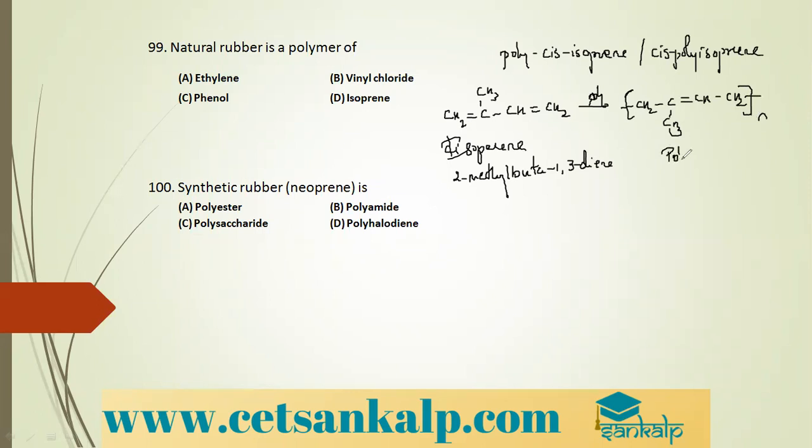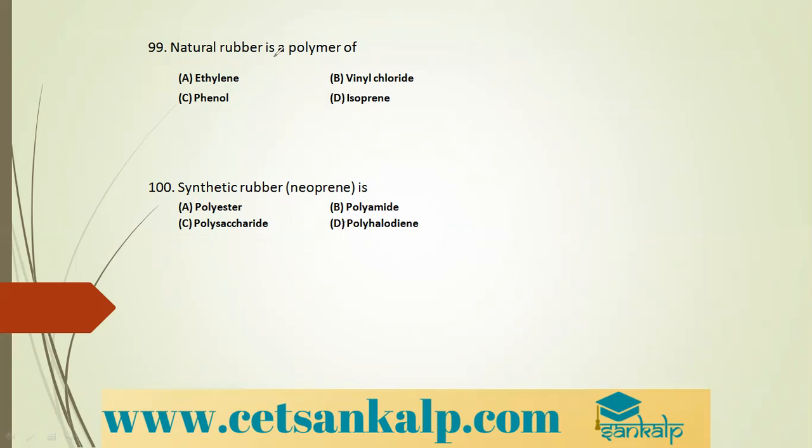This is poly 2-methyl buta 1,3 diene. This is nothing but natural rubber. So it is a polymer of isoprene. Synthetic rubber, neoprene. So how do we get this neoprene? CH2C, instead of CH3 there is Cl, double bond CH, CH2, continues up to n molecules. So what is it? It is a polyhalodiene, a synthetic rubber, which is also called neoprene.